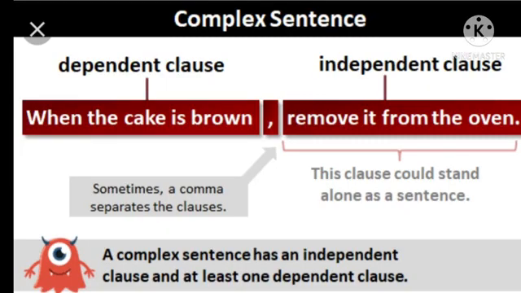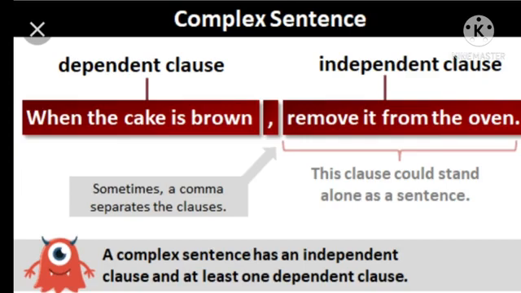So first we have seen the sentences having only one independent clause. Second, we have seen the sentences having two independent clauses, and now we can see the sentences having both a dependent clause and an independent clause. If we have a dependent clause and an independent clause in a sentence together with a comma, there should be a comma also, then that sentence is called a complex sentence. A complex sentence has an independent clause and at least one dependent clause.